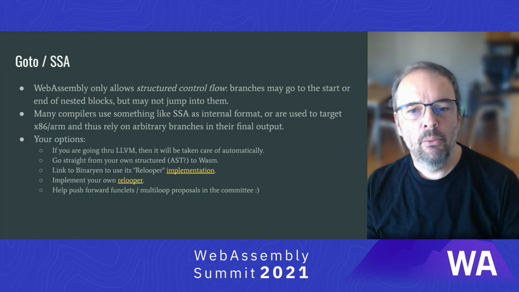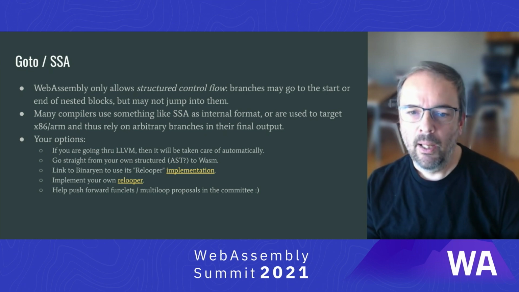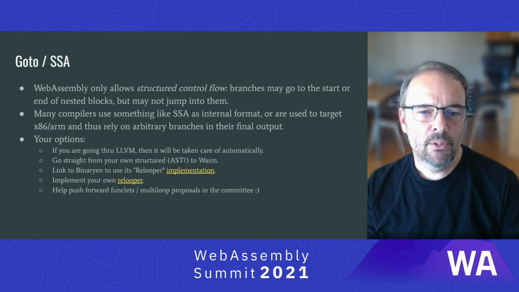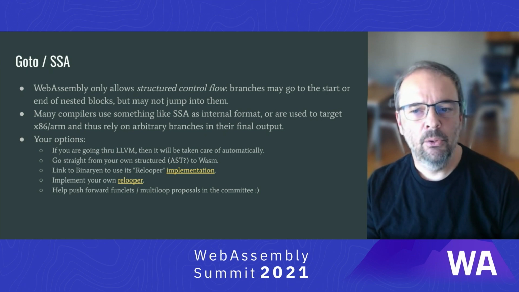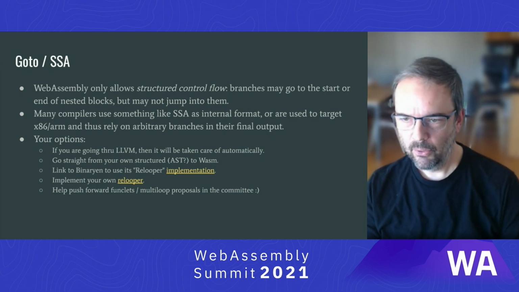If you're going through LLVM, then this will be taken care of for you automatically by rewriting these gotos into more elaborate constructs. However, this may still result in suboptimal code that you don't have control over. If your language doesn't have a very advanced backend, you could of course try to go straight away from your own structured representation, an AST, to WASM.